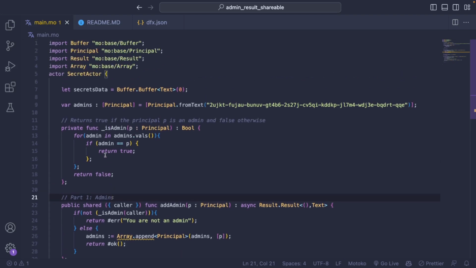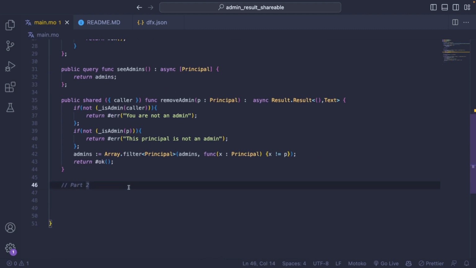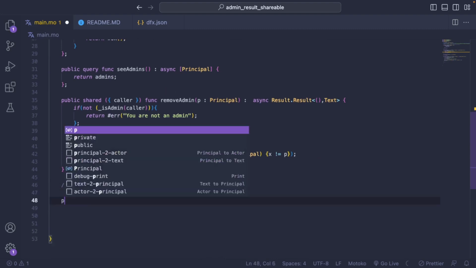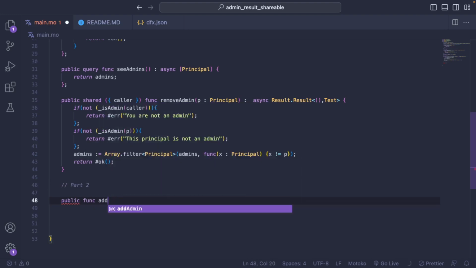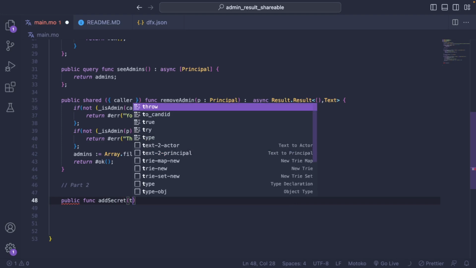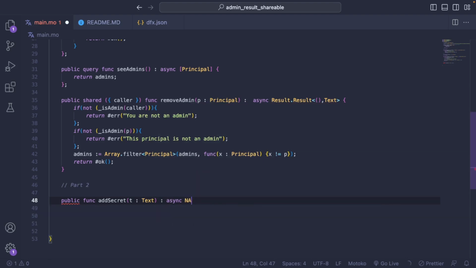Now that we have implemented our admin system, we want to implement the functions that will enable us to add messages and see messages. The first one will be public function add message, so add secret of type text. This will return a Nat, which is the ID of our secret.